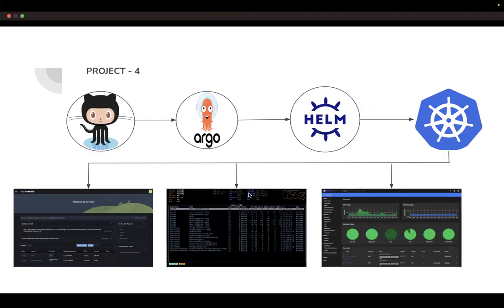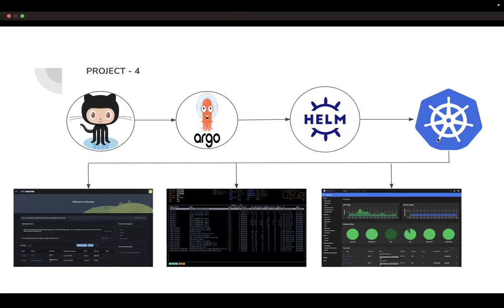And project number 4, please understand the importance of this project. It is a very important project. We are going to automate the deployments of our applications using Argo CD and Helm into the Kubernetes cluster. Argo CD will be connecting to the GitHub repository and deploying the applications directly to the Kubernetes cluster.